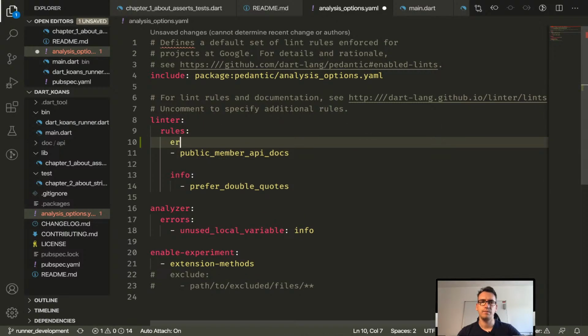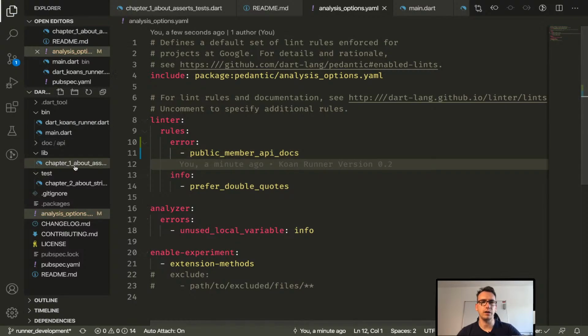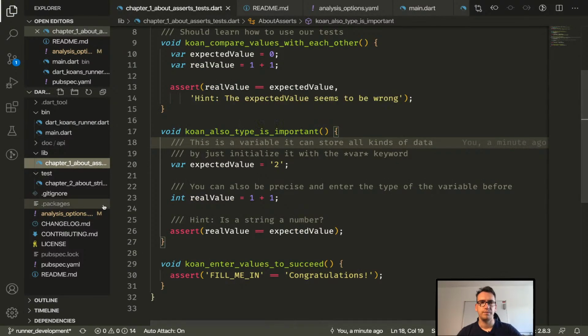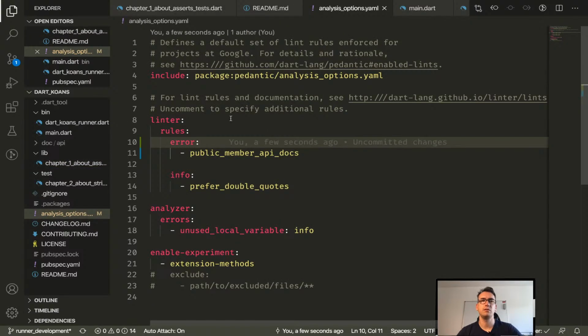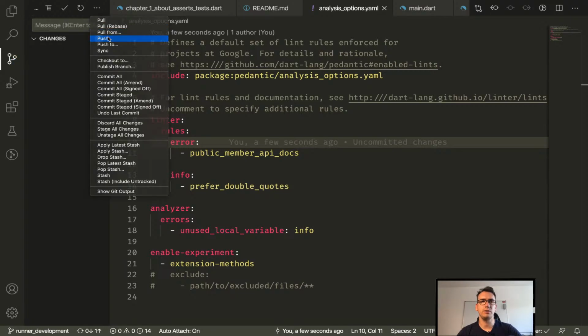Did I... Now it's green, okay. All right, so let's push that also up. Analyzes option, analyzes options, all right. And push that too.